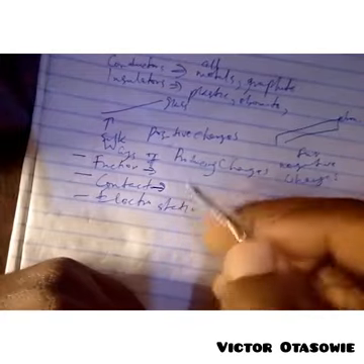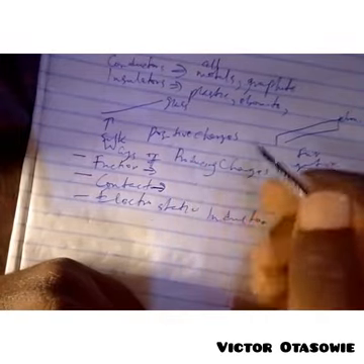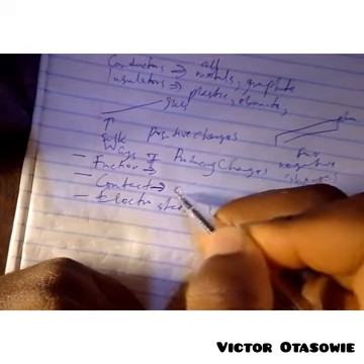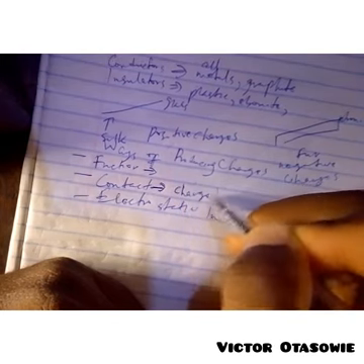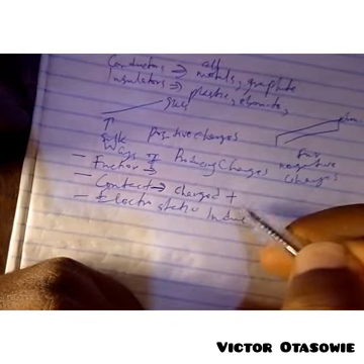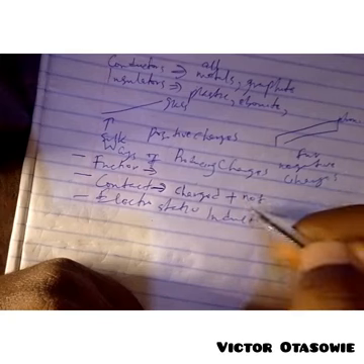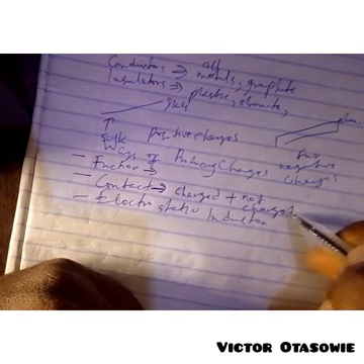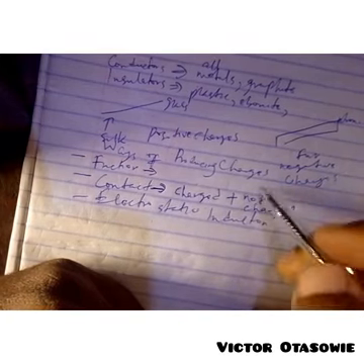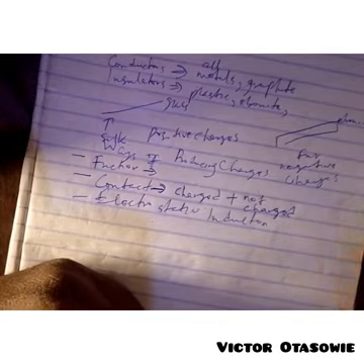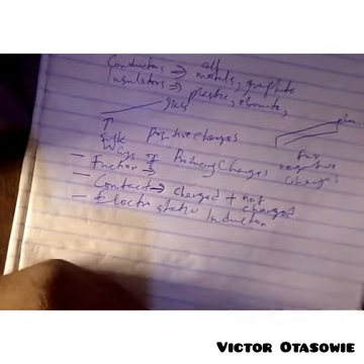In this aspect of generating charges by contact, what actually occurs is you have a material that is already charged. Then you bring a material that is charged close to a material that is not charged, or you bring it in contact with a material that is not charged.